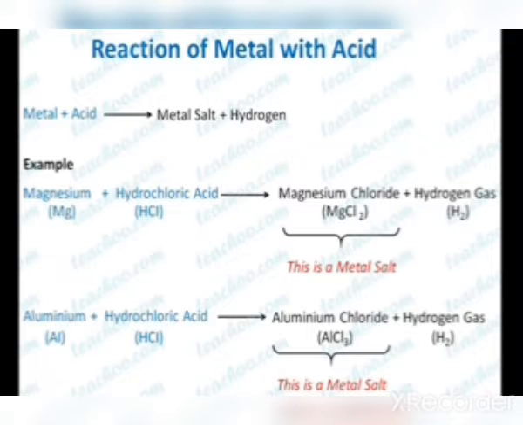When metals react with acid, they give a metal salt and hydrogen gas. For example, if magnesium reacts with hydrochloric acid, it gives magnesium chloride, that is MgCl2, plus H2, hydrogen gas. Magnesium chloride is said to be a metal salt. And when aluminium reacts with HCl, it forms aluminium chloride and hydrogen gas.